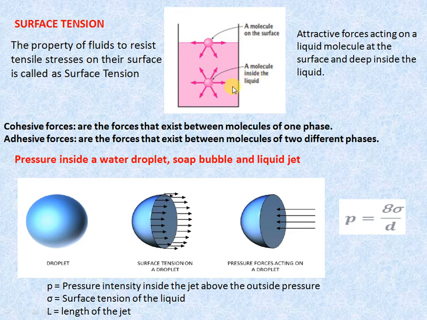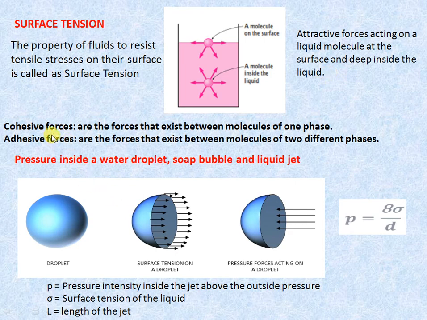So the molecules inside the liquid experience the same force in all directions. The top molecules at the surface are in tension, because half is in the liquid and half is open to the atmosphere. Due to this, the top layer is always in tension, and this tension is known as surface tension. These are the attractive forces acting on a liquid molecule at the surface and deep inside the liquid.